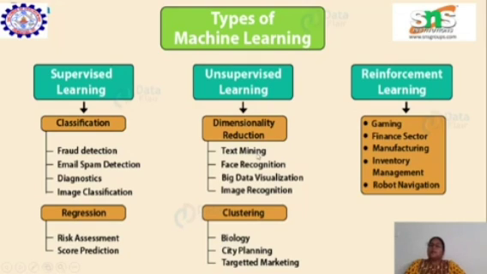Then when we go to unsupervised learning, there is dimensionality reduction. For dimensionality reduction, we have text mining, face recognition, big data visualization, and image recognition as examples. The other one is clustering. In clustering, we group things, for example in biology, city planning, and targeted marketing. So unsupervised learning is classified into two types.